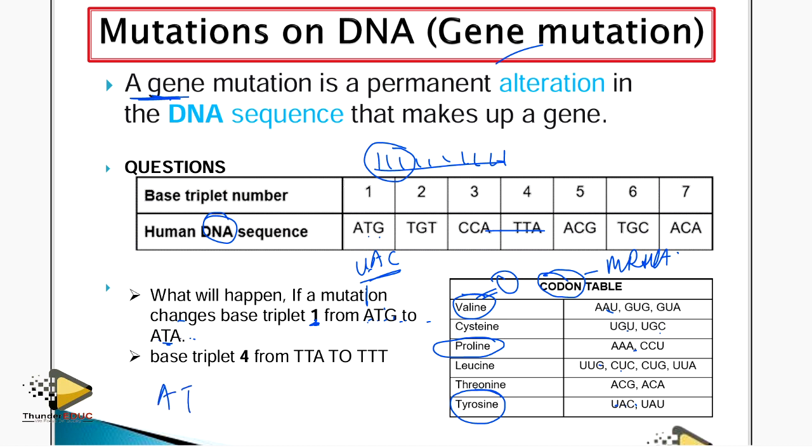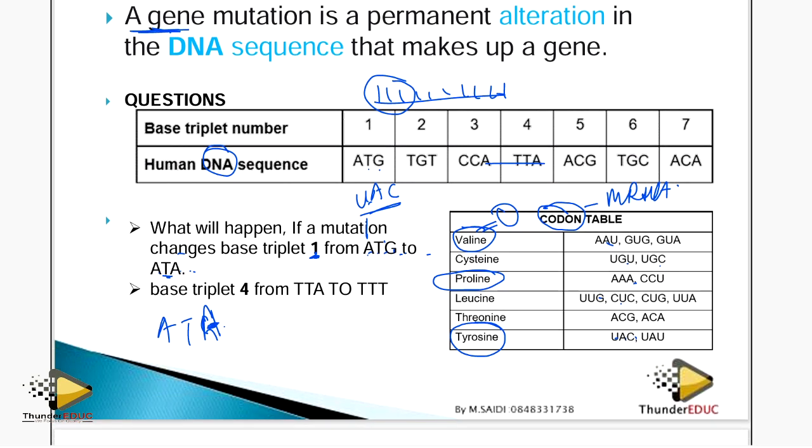What about ATA? ATA: A goes with U, T goes with A, and then A goes with U. So it's going to be UAU.